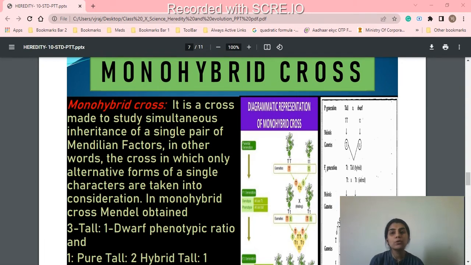What is phenotype? Phenotype means physical character. Physical character means a tall or a dwarf plant. So that is the physical character. This is what he observed. So in his experiment, he took a garden pea.